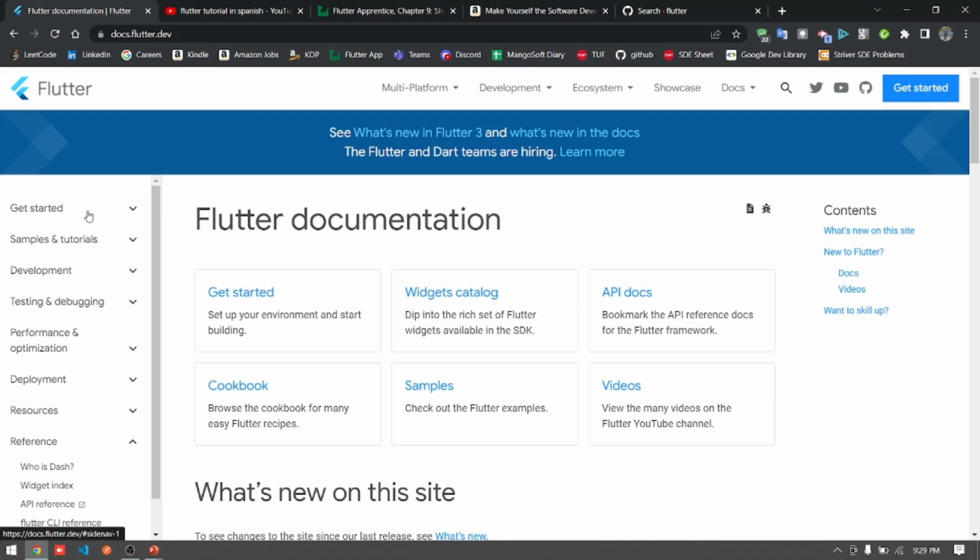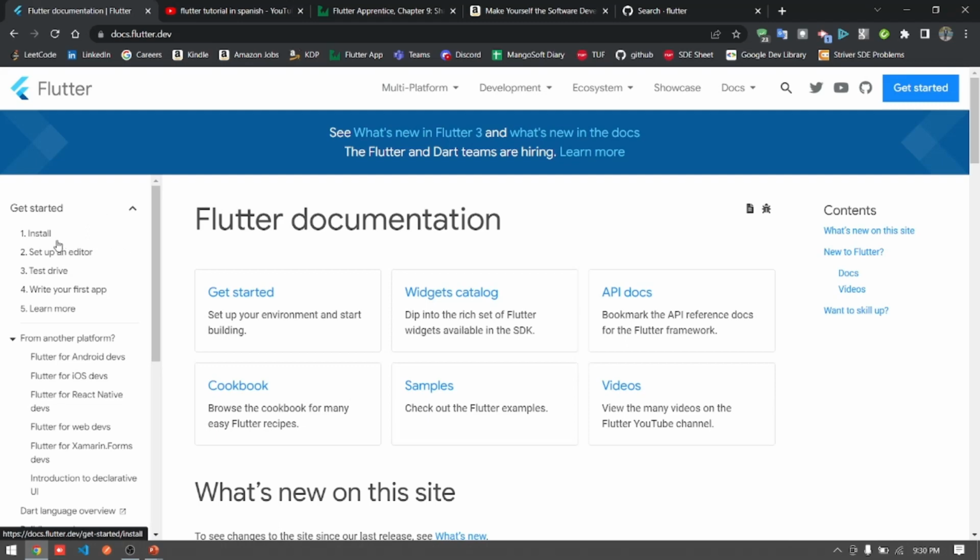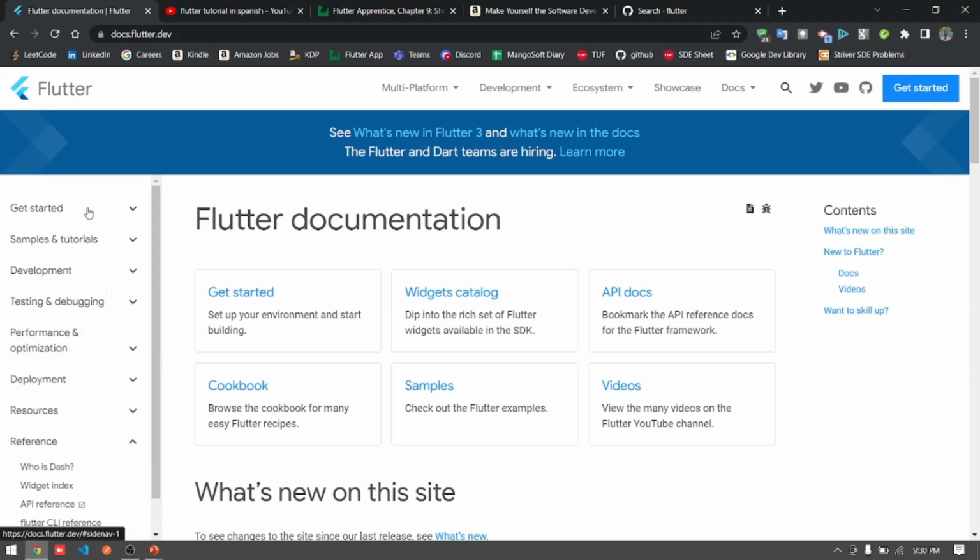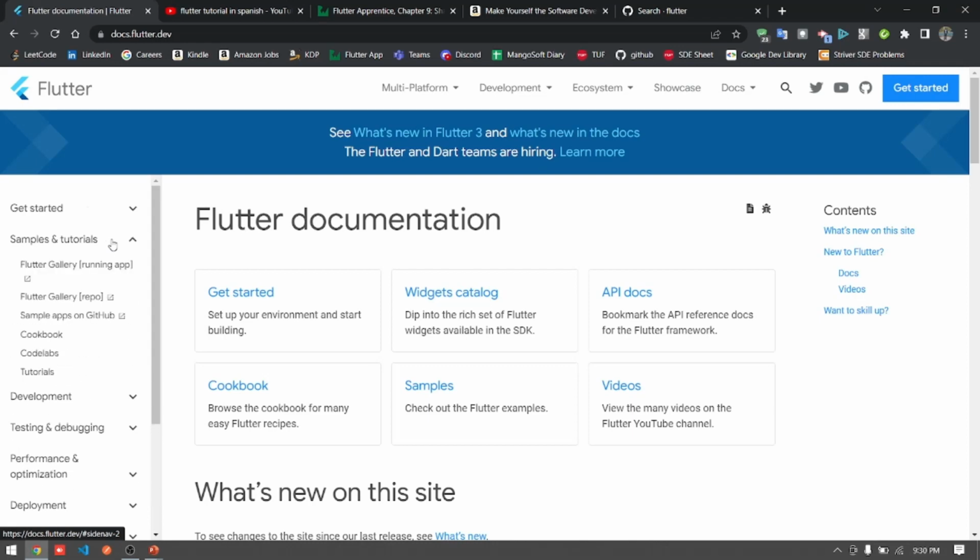Like in the Get Started section, you will get to know how to install Flutter, how to set up an editor, and how to write your first application in Flutter. Thereafter, if you explore the samples and tutorials section, here you will get the dummy projects made on Flutter and all the code for those projects. So this is about the samples and tutorials section.